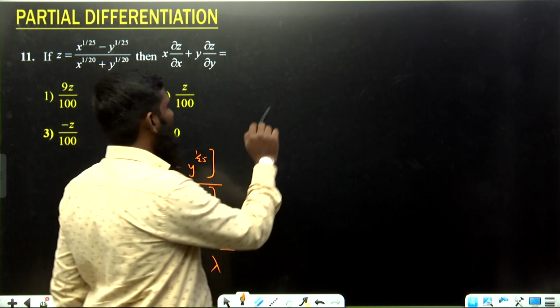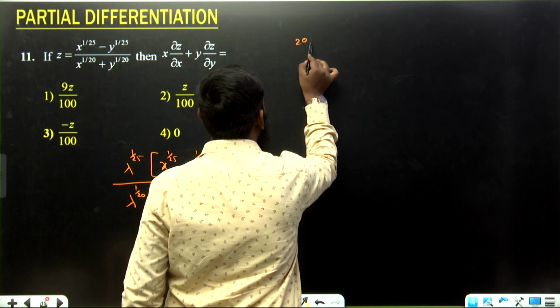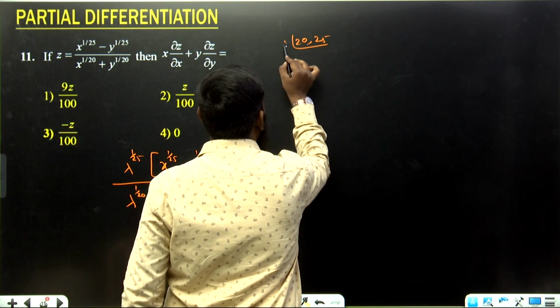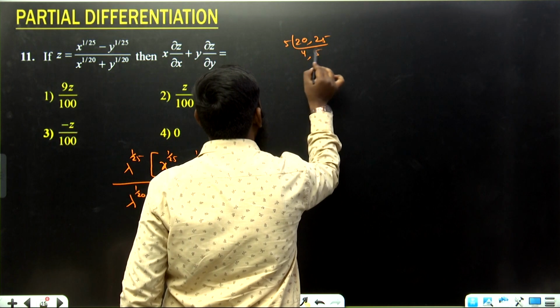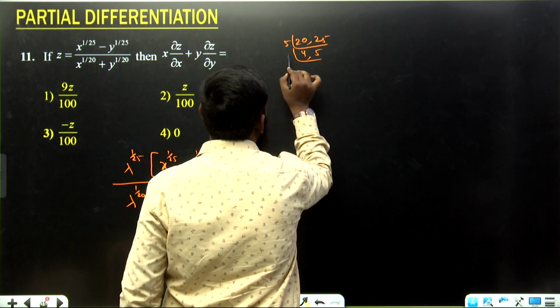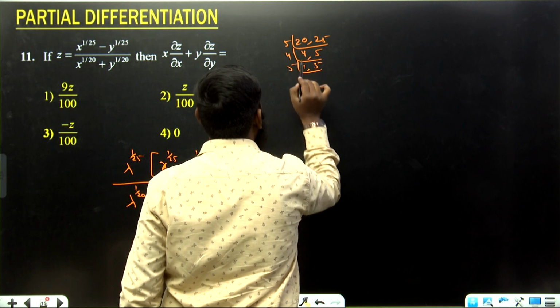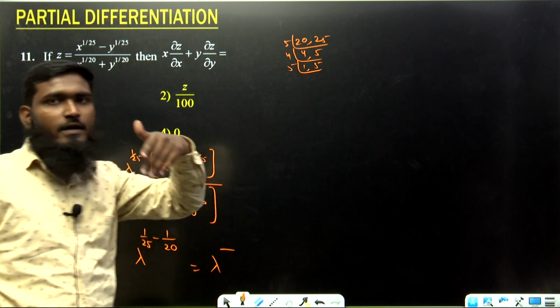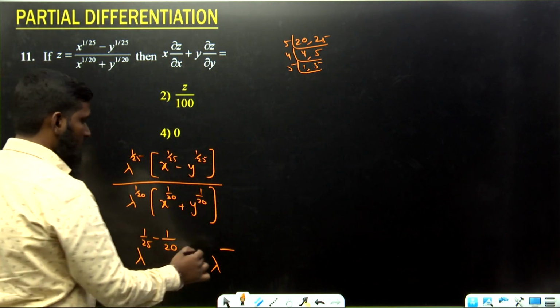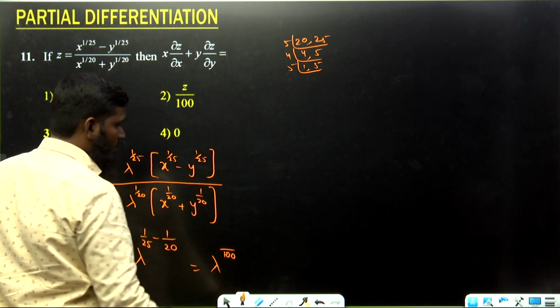If we are taking out the LCM, what can we do with this part? 20 we are having, 25 we are having over here. 5 4s are 20, 5 5s are 25. Then next, going with the 4 table, next we are having 5. So 5 5s are 25, 25 4s are 100. So we are getting the LCM as 100 over here. Understood?